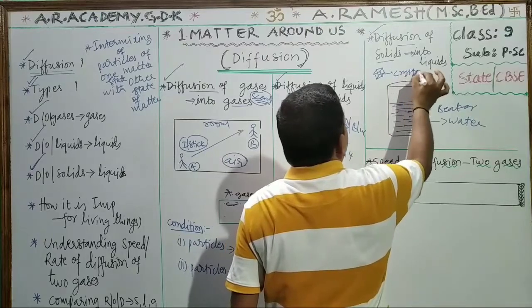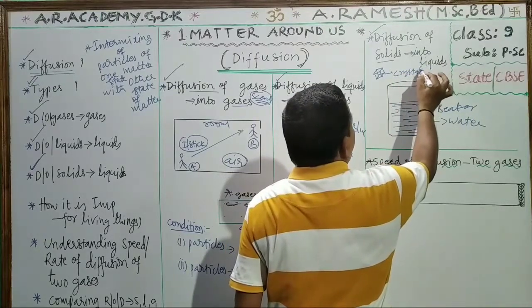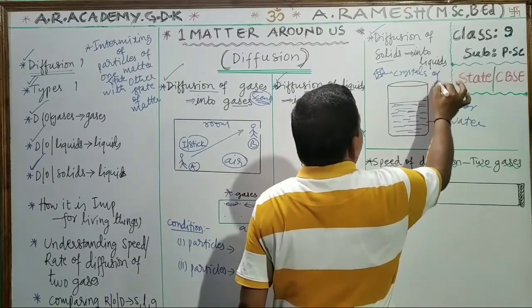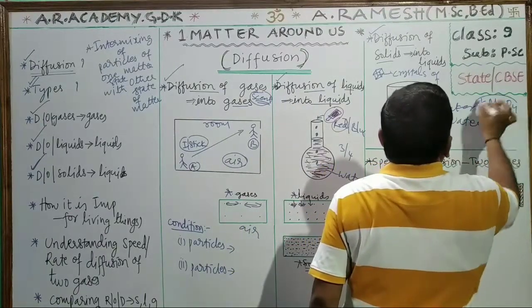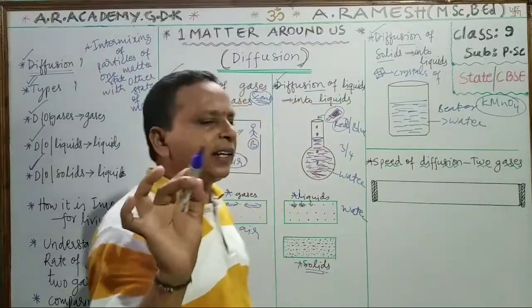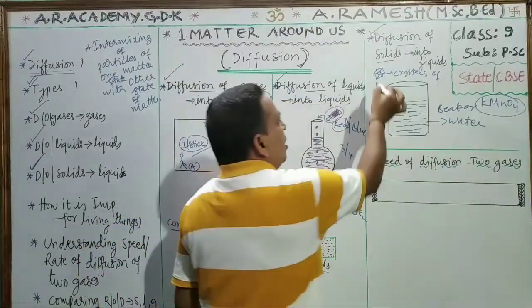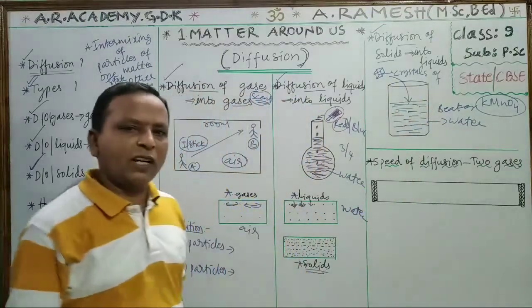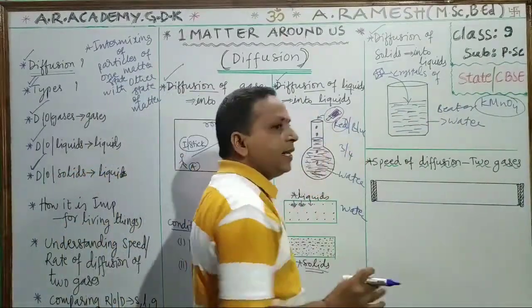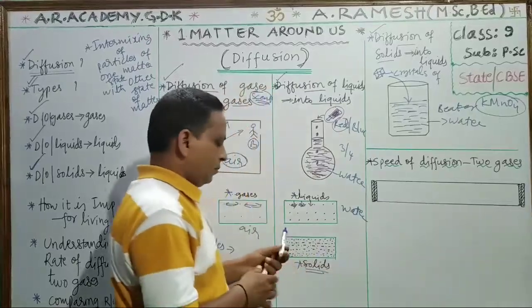One or two crystals of KMnO4, potassium permanganate crystal. One or two, you add to this water. Then observe what happens.